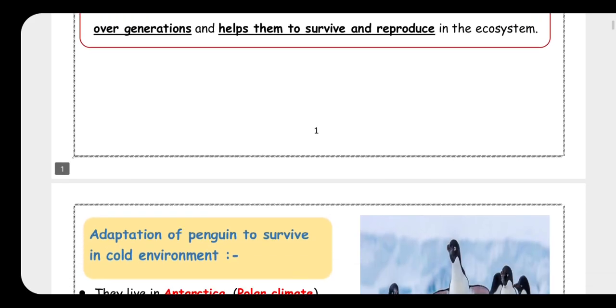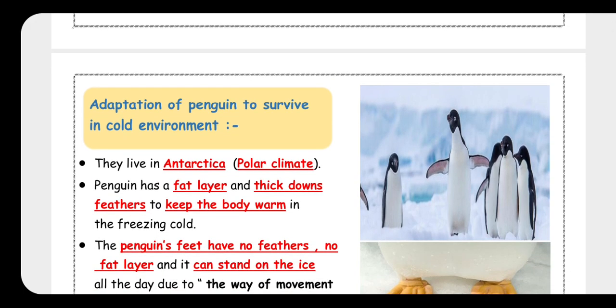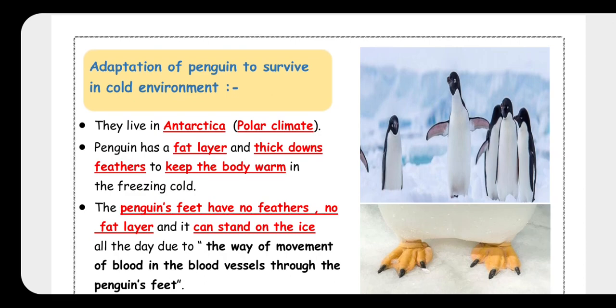Okay? So now I will talk about the adaptation of penguins to survive in the cold environment. What is the meaning of cold? It's cold. It is snow. Okay? So look at penguins. They live in Antarctica. What is the meaning of Antarctica? It has a polar climate. Okay? And it's cold, very, very cold.